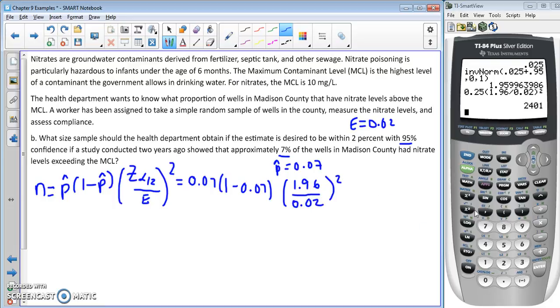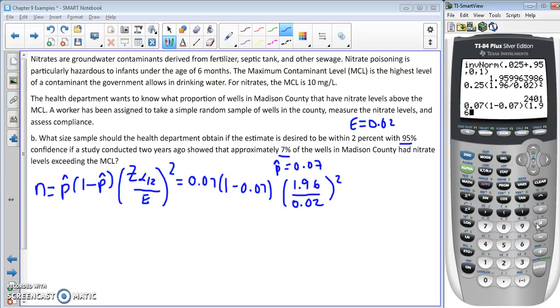Let's type that in our calculator and see what we get. 0.07, parenthesis 1 minus 0.07, close parenthesis, open parenthesis, 1.96 divided by 0.02, close parenthesis, and square.